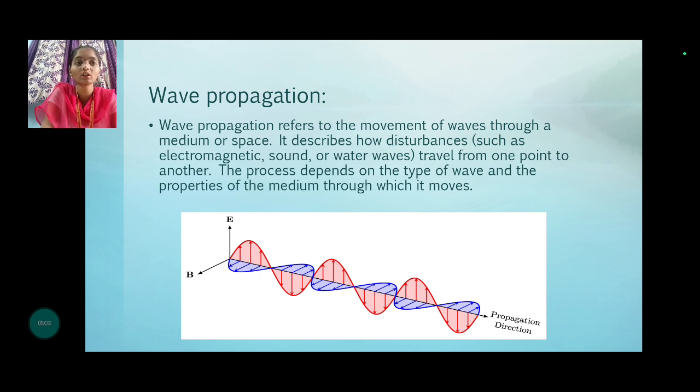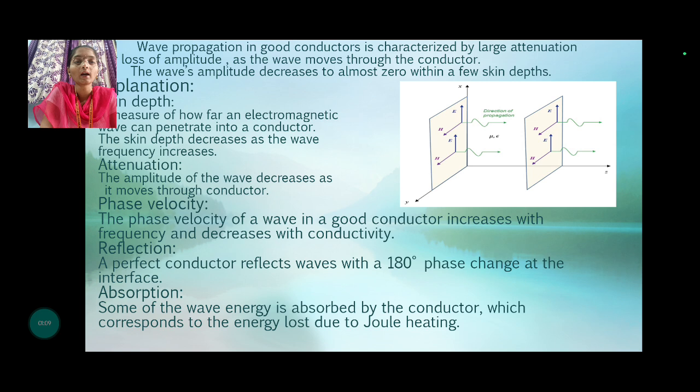As shown in the figure, we can observe how the wave propagates along the propagation direction. Wave propagation in good conductors is characterized by large attenuation, or loss of amplitude, as the wave moves through the conductor. The wave's amplitude decreases to almost zero within a few skin depths.